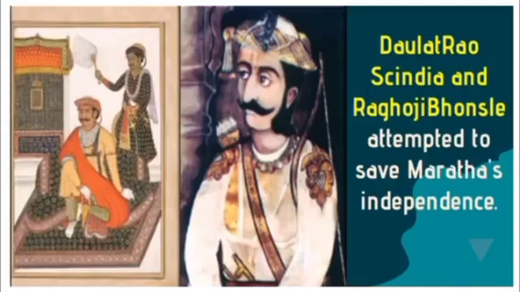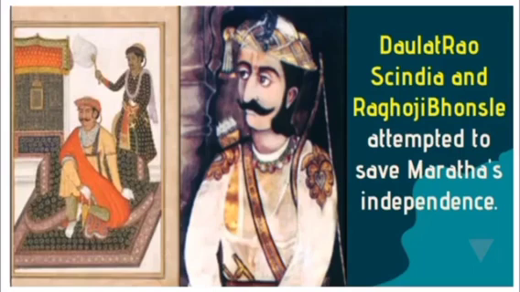The Treaty of Subsidiary Alliance, which was signed by Baji Rao II, was opposed by Daulat Rao Scindia and Raghoji Bhonsle, who attempted to save the Marathas' independence.